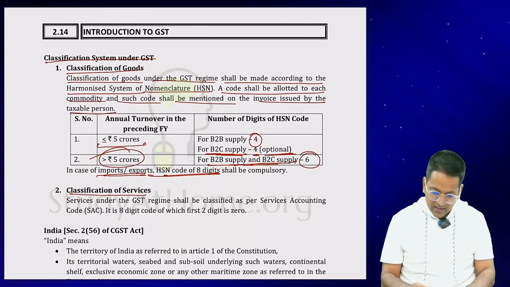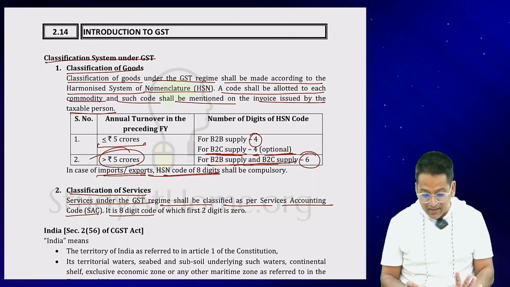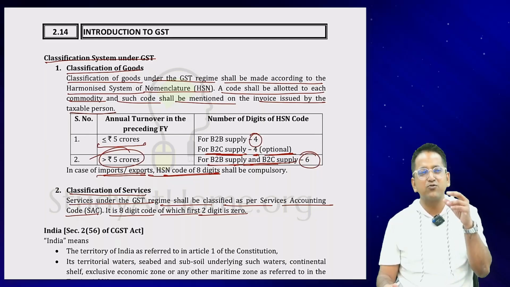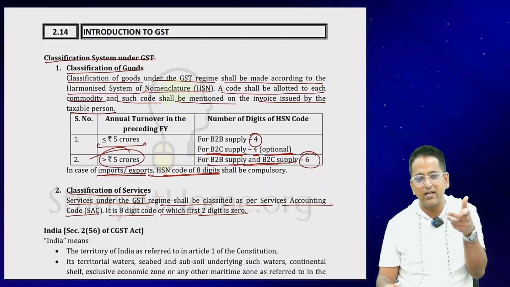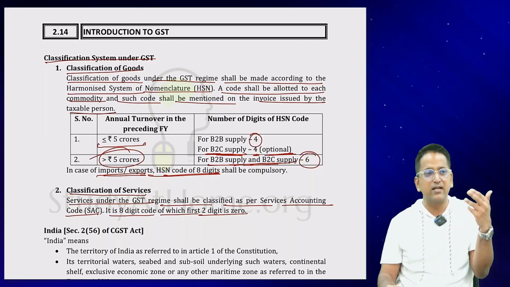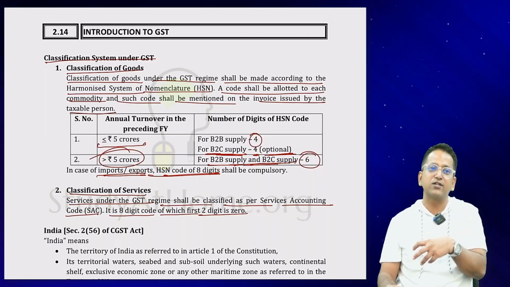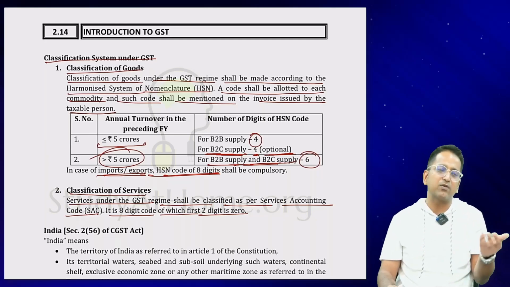Let's read. Services under the GST regime shall be classified as per the service accounting code, SAC code. It is an 8-digit code, of which the first 2 digits are 0. But such a thing is not made yet. If you go to the GST portal, you will see a 6-digit code. 2 digits have not been included, but since the law states that the HSN code will be 8 digits, practically in the market both things are happening.